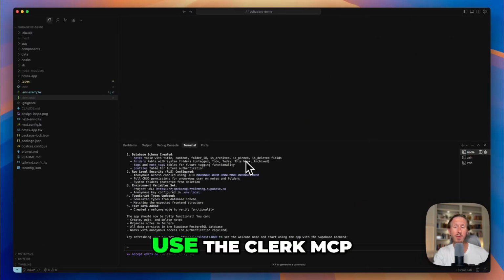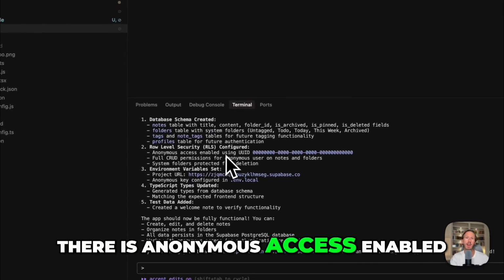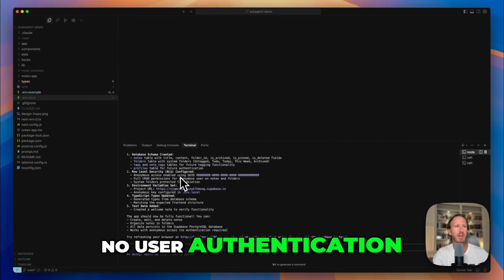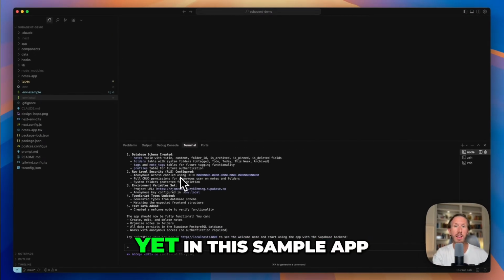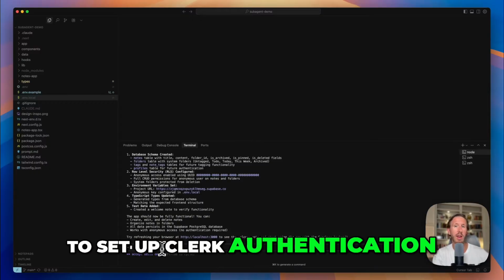Okay, so how do you use the Clerk MCP? So let's go back to this demo notes app we have. If you notice that there is anonymous access enabled, that basically means there's no user authentication, there's no user tracking yet in this sample app. So we want to use the Clerk MCP to set up Clerk authentication.